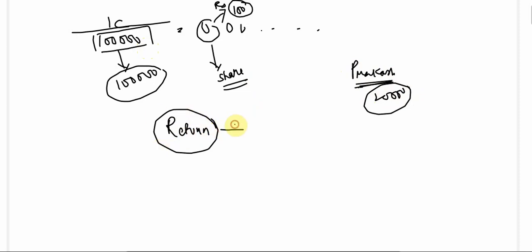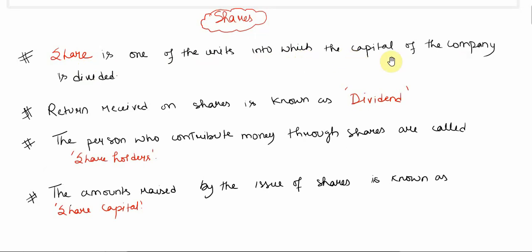So the return that we get from the company is also known as dividend. Please remember this term. The return that we get by investing in shares is known as dividend. The capital of the company is divided into smaller parts. For example, if a company wants 1 lakh capital, then it will divide this capital into smaller parts, let's say 10,000 parts. Then each unit is known as a share, and there will be a cost of shares, okay.